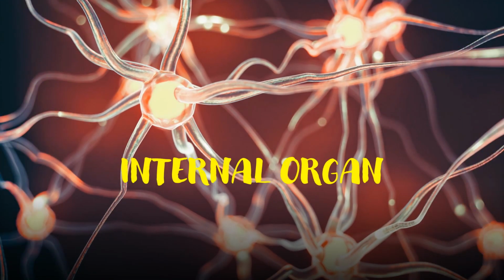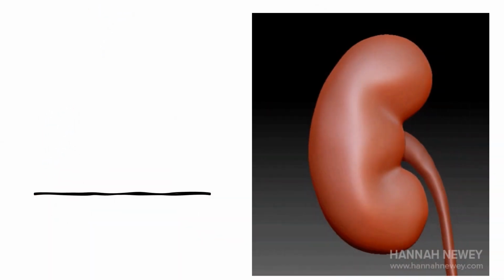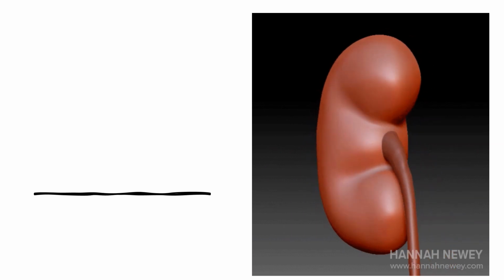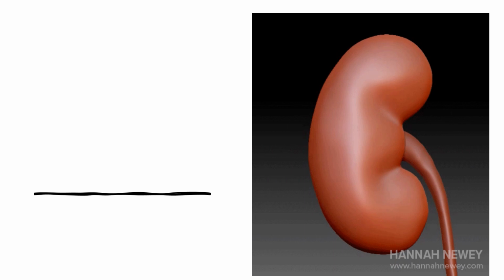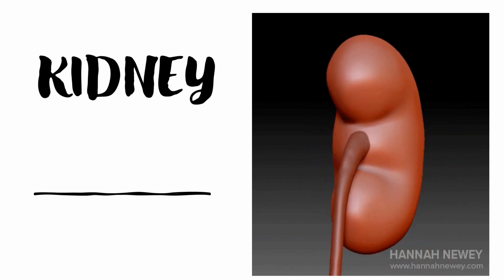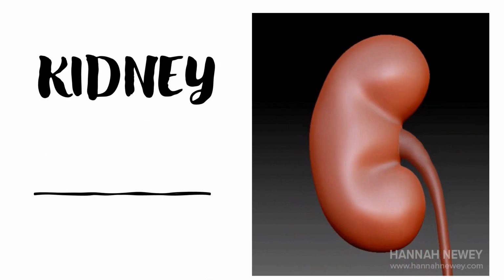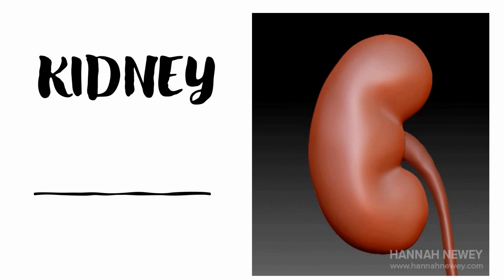Today, we are going to study the last internal organ. Children, can you guess which one must be this? This is our kidney. Yes, children, this is our kidney.